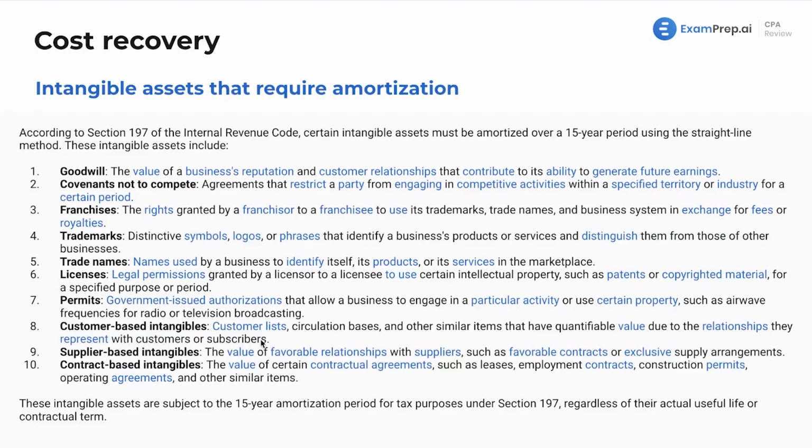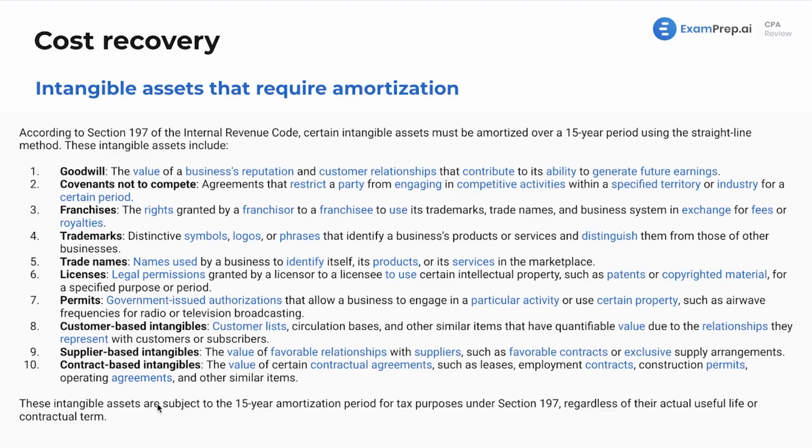Customer-based intangibles, customer lists, circulation bases, and other similar items that have quantifiable value due to the relationships they represent with customers or subscribers. Supplier-based intangibles and contract-based intangibles, well, the value of favorable relationships with suppliers, such as favorable contracts or exclusive supply arrangements. These are all valuable intangible assets that you're going to have to amortize. And the value of certain contractual agreements, such as leases, employment contracts, construction permits, operating agreements, or other similar items.